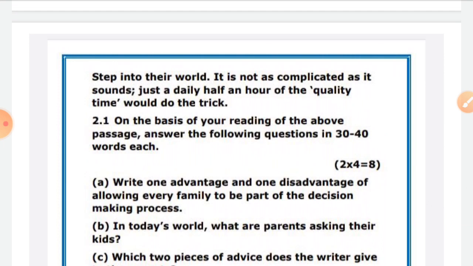Just a daily half an hour of quality time would do the trick. So you need to spend time with the children. Just catch the word time and understand from this line that giving time is given importance here. So just understand the overview. Don't go deep if you are unable to understand.